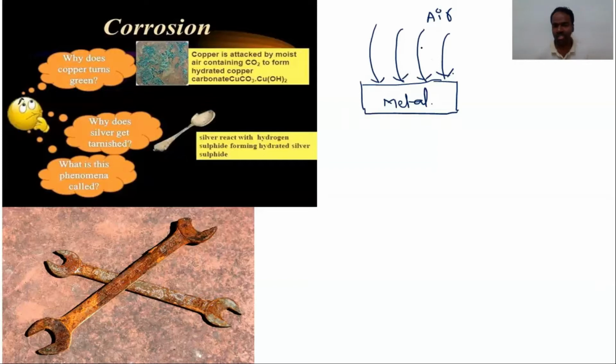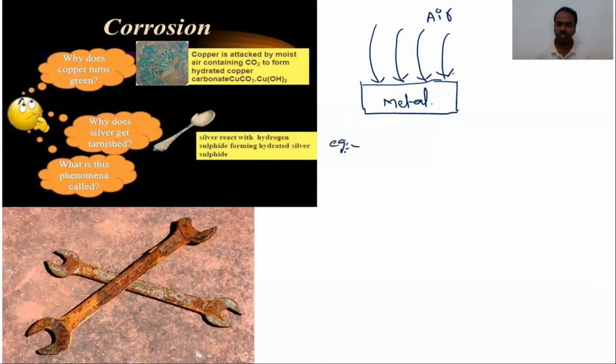So when the gases react with the surface of the metal, causing decomposition of the metal, resulting in the formation of sulfides, oxides, carbonates, sulfates, this phenomenon is called corrosion.